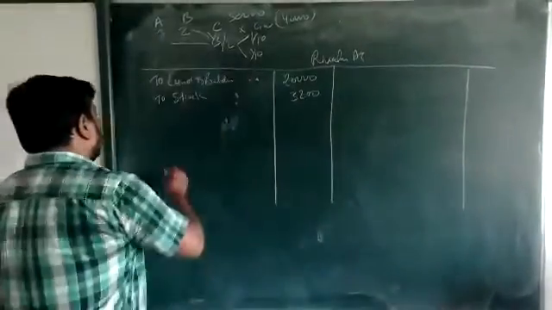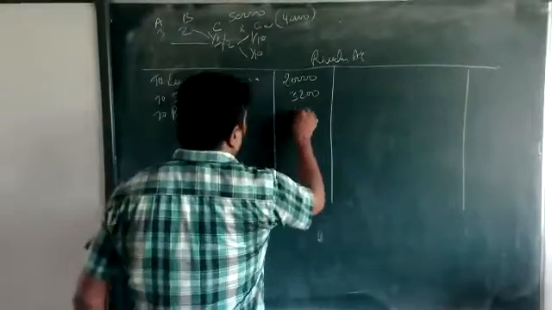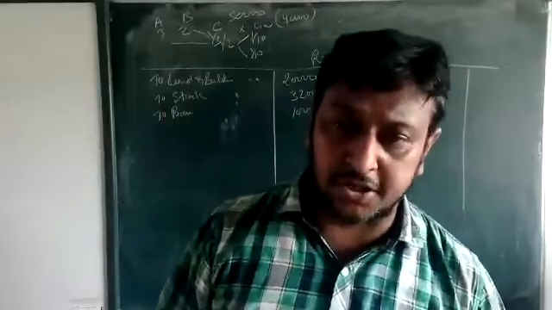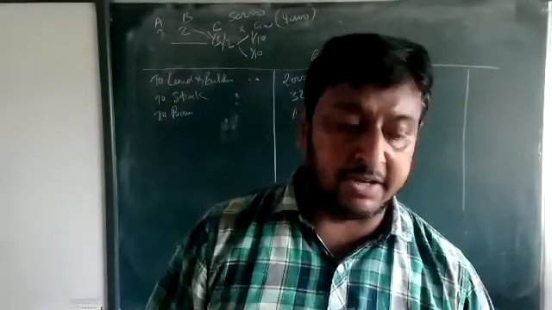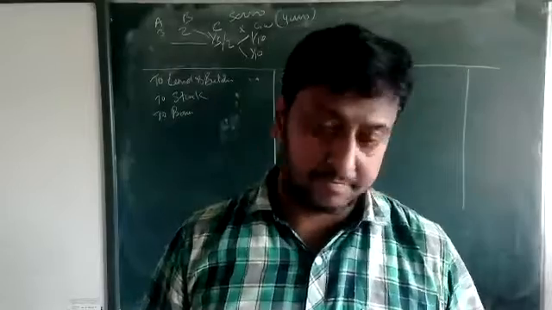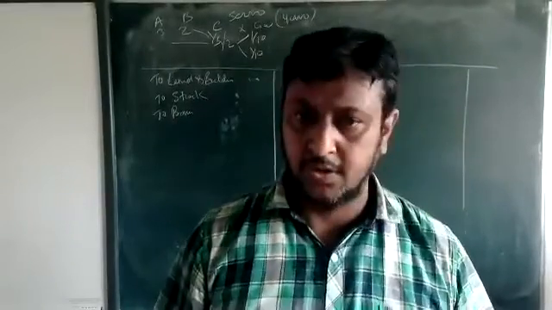Next. A provision of 1,000 be credited for doubtful debts. So when we are going to make the provision and the provision is not given, beta. In the question, just see, everyone just see the question. In the question, no provision is given. Given? No, sir.